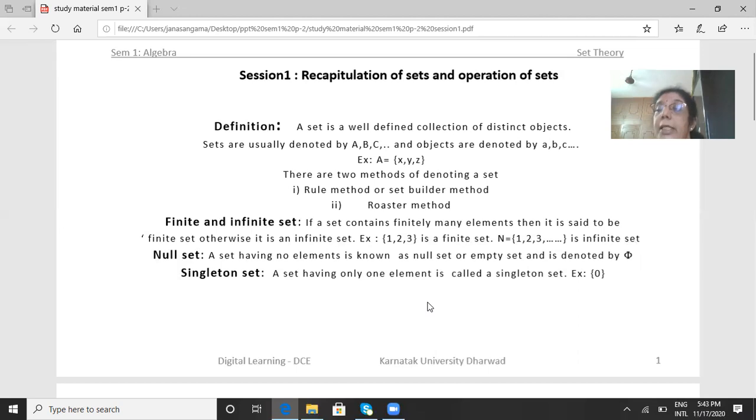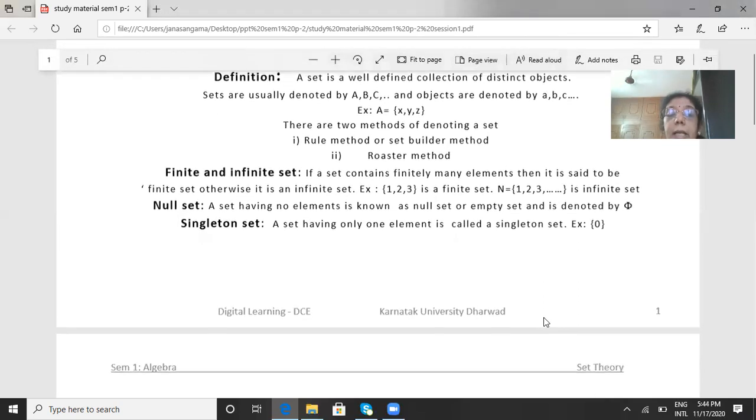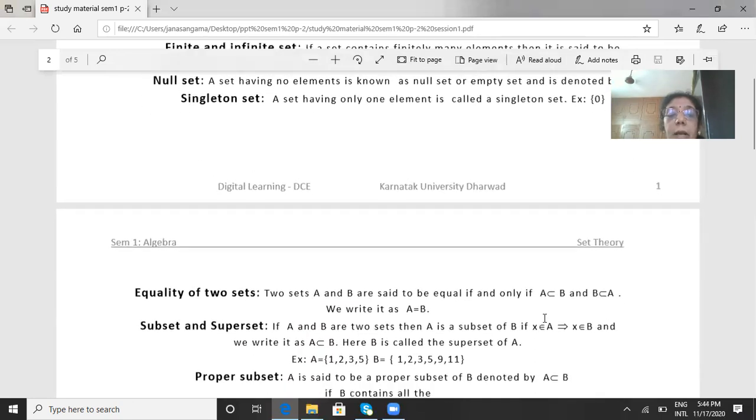Next, let us see the definition of singleton set. What is meant by a singleton set? A set having only one element is called a singleton set. See, I have given an example here. The set containing only one element {0} is a singleton set. The set containing only one element {a} is a singleton set. So if the set contains only one element, then it is known as a singleton set.